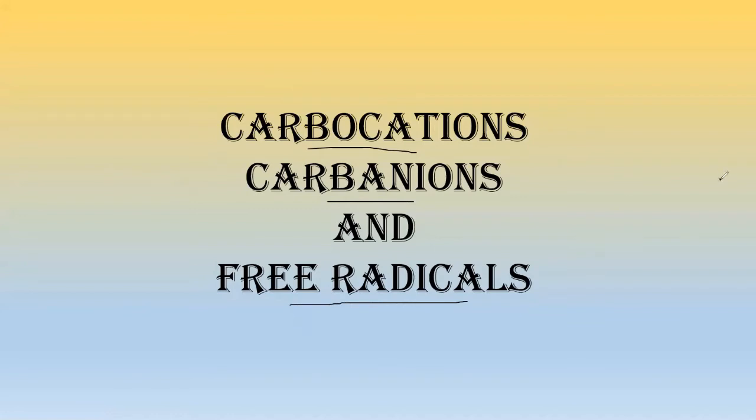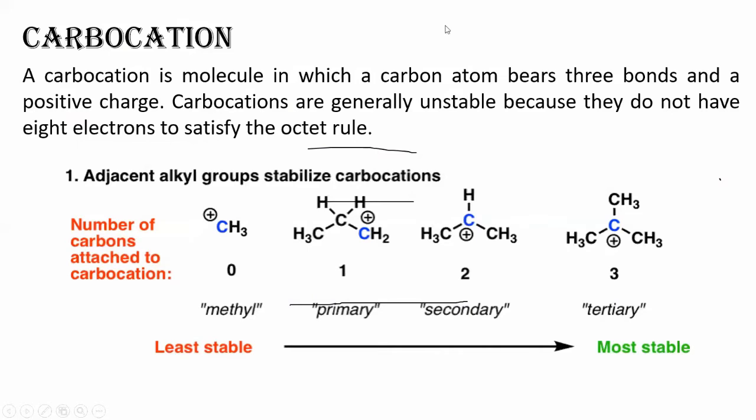Now you have studied these carbocations and carbanions in your previous classes also, right? So let's see what we are having. Now, if we move to the carbocation, a carbocation is something which basically is made up of a carbon atom, number one, and number two, this particular carbocation can be of different types. Okay. Now, how and what types, that we will see, right? But before that, let us go to the formal definition of a carbocation. Okay. Now, what does a carbocation mean? A carbocation is a carbon which bears a positive charge, right?